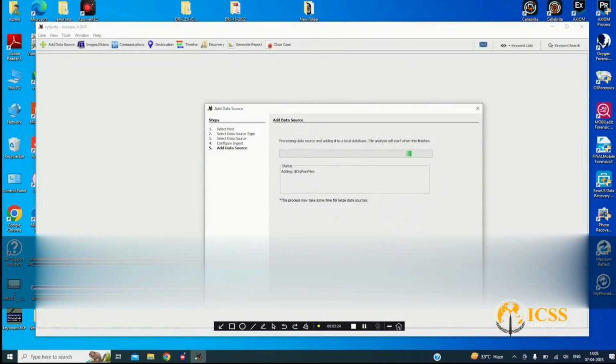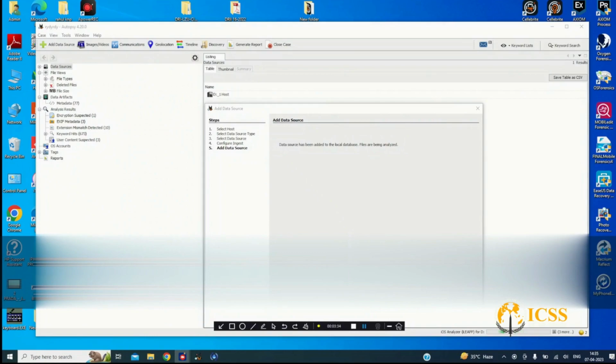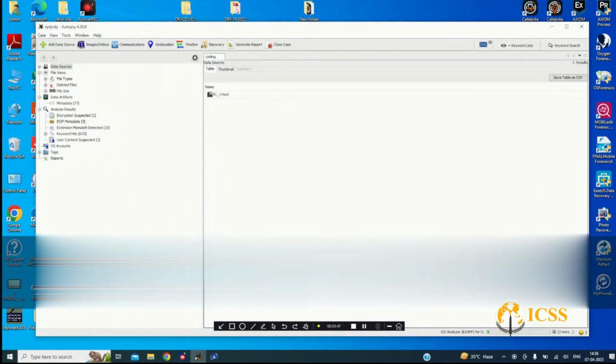That's all. It's now creating the image file and it will store. Okay, so as you can see, data has been stored to the local database that we already created. Okay, so now let's finish it, and you can see the analyzer. Okay, it's analyzing all the data that has been extracted.